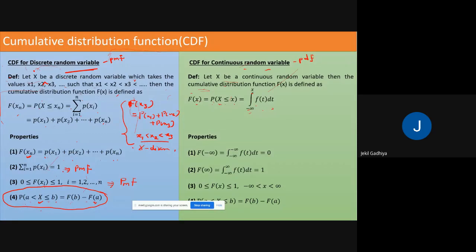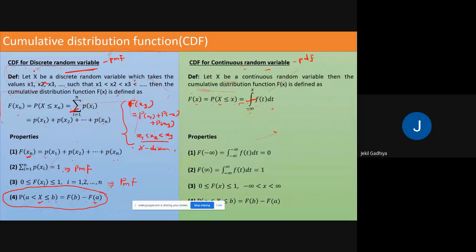Okay. Now if you observe here, whenever we discuss a discrete random variable, we consider summation, and when we discuss a continuous random variable, we consider integration. So this is the key point to remember. Why integration? Because for a continuous random variable, we have to define the random variable on a finite or infinite interval, and for an interval we consider integration.